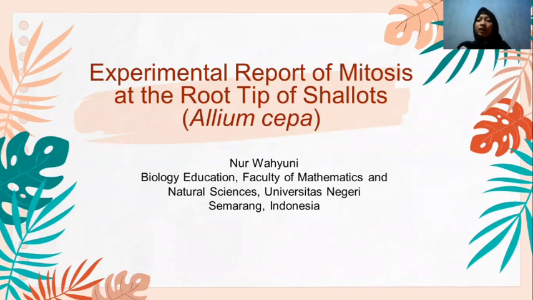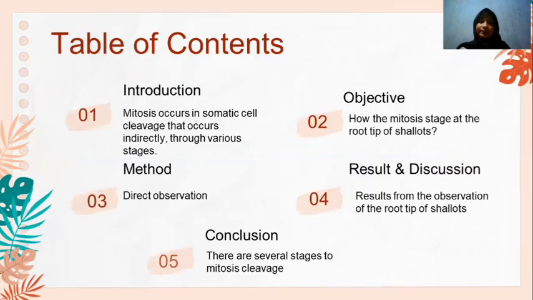And now I'm going to talk about the experimental report of mitosis in the root tips of shallots, Allium cepa. And next, I'd like to talk about the content in the presentation. The first, introduction; the second, objective; the third, method; the fourth, result and discussion; and the last, conclusion.